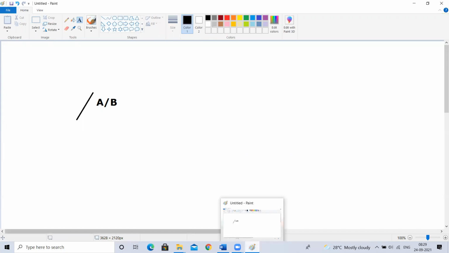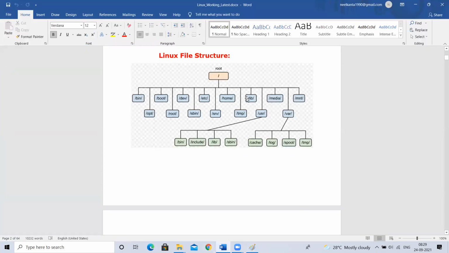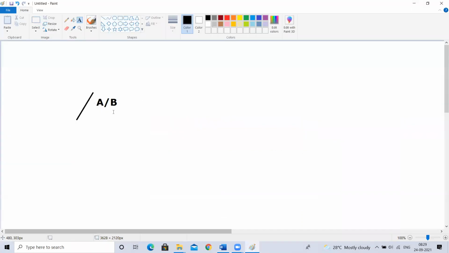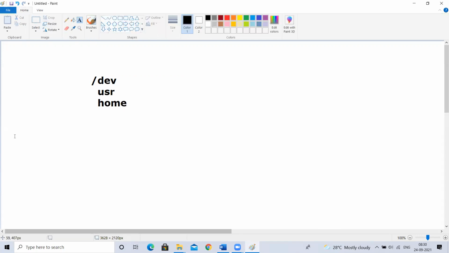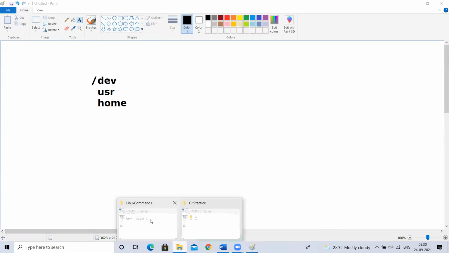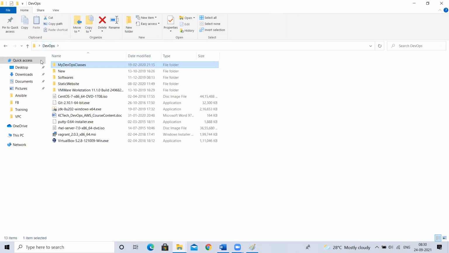Next. Okay, that is the starting point. Next, under that root directory, there will be some default directories available by default. Under this, there will be one directory called dev, one more called USR, one more called home. Like this, the predefined directories. For example, if I go to C drive, see this one.